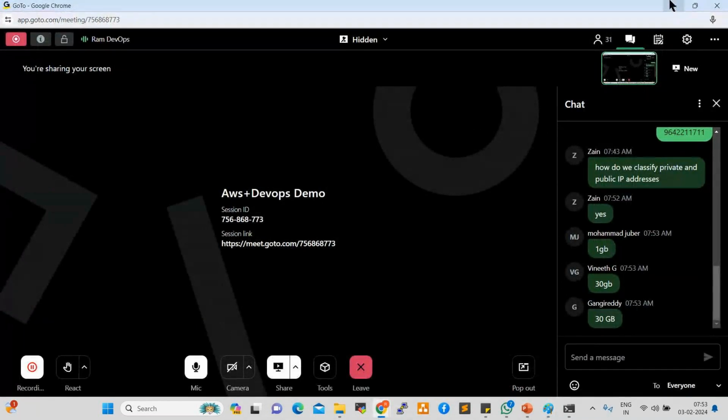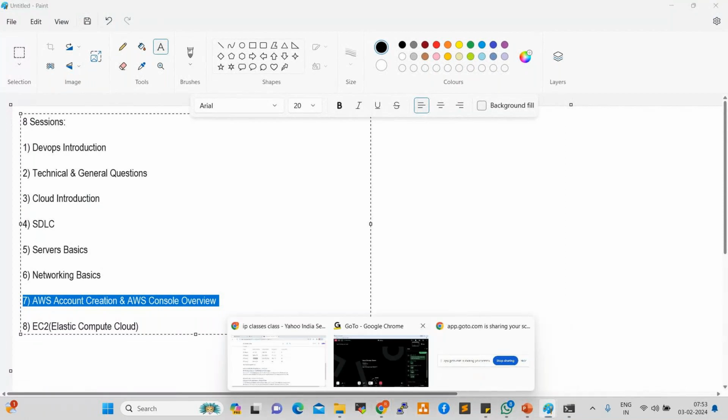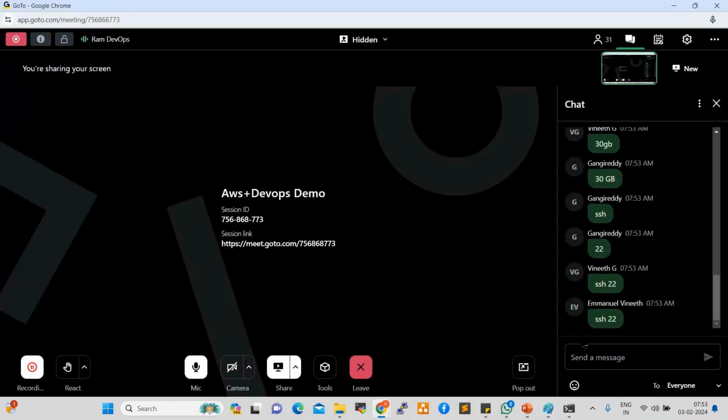And also, Linux server authentication. What is the authentication, and what is the port number in Linux server? Authentication is SSH. Port number is 22, right? In Windows, what is the authentication? What is the port number? RDP, port number 3389. RDP port number 3389, right?